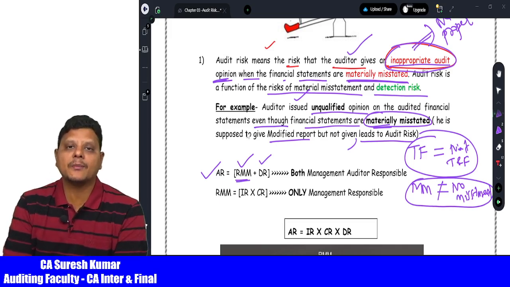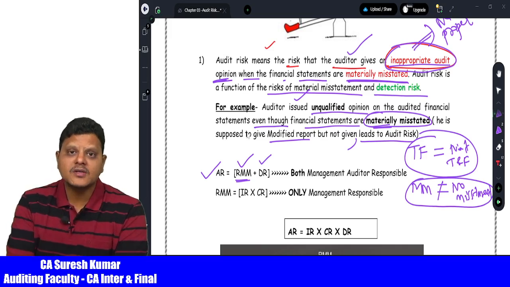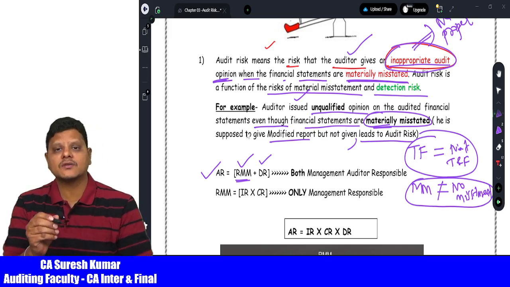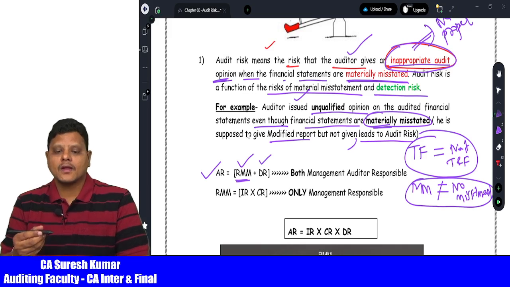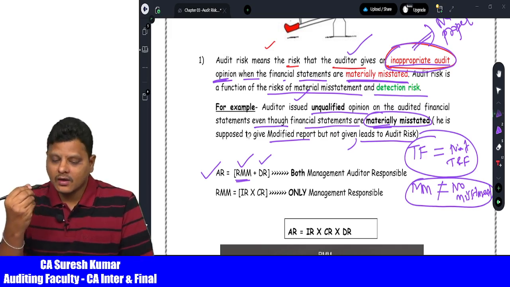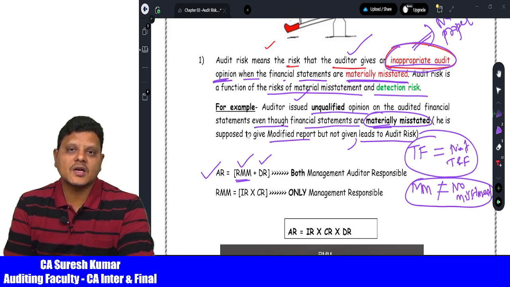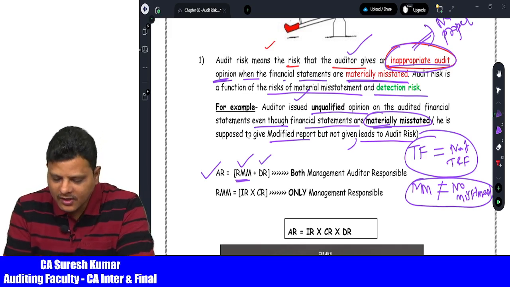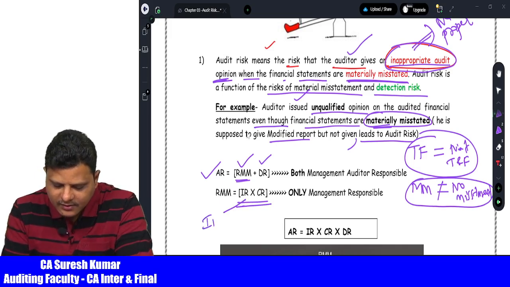Now who is responsible for the risk of material misstatements? Material misstatement happens because of the negligence of the management. Material misstatement happens in the financial statements because of errors, and because of fraudulent transactions. Risk of material misstatement happens because of these two reasons. Risk of material misstatement is equal to inherent risk and control risk.